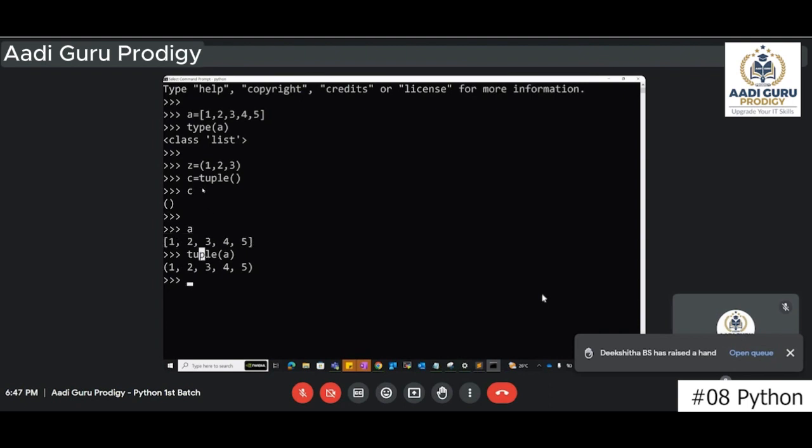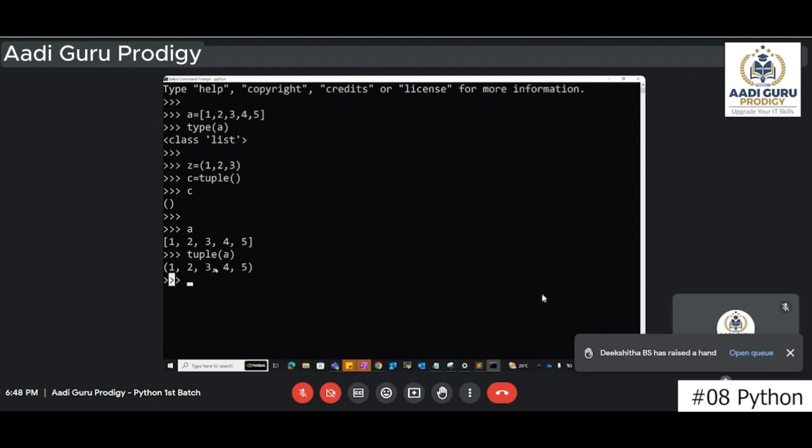See, generally here how you are creating a tuple, you are just giving the brackets, but inside the tuple you have given nothing. That's why it has created an empty tuple. But now to this tuple function we have given some data, and what is the data? We have taken A. Whatever A is having, take that data and create a tuple with that data.